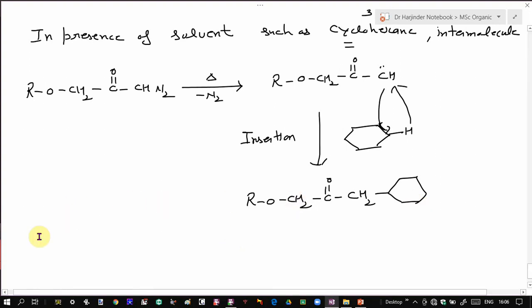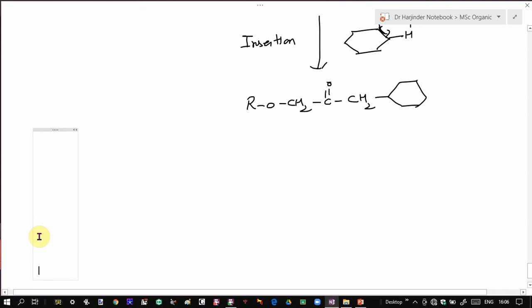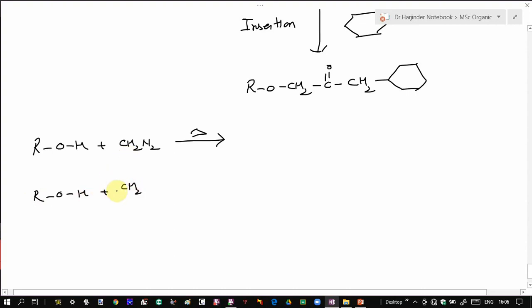Similarly, apart from the carbon hydrogen bond, insertion can also take place to the oxygen hydrogen or nitrogen hydrogen bonds. For example, if you have an oxygen hydrogen bond, suppose you have an alcohol and you treat it with diazomethane, and if you heat it, so what will happen? This carbene which is formed over here gets inserted between this oxygen hydrogen bond.